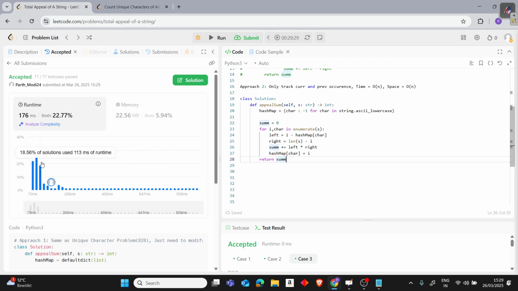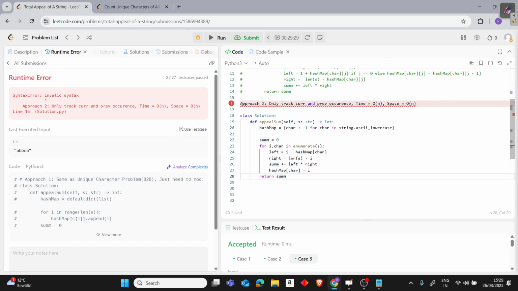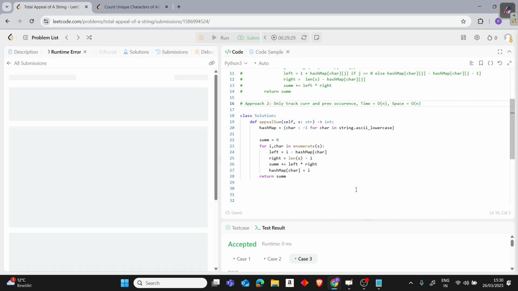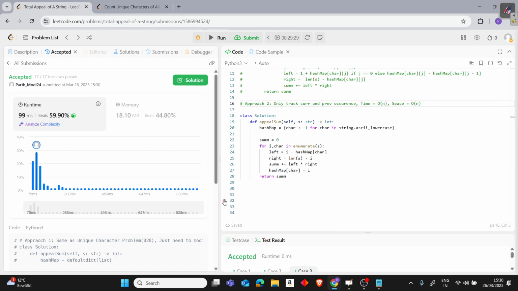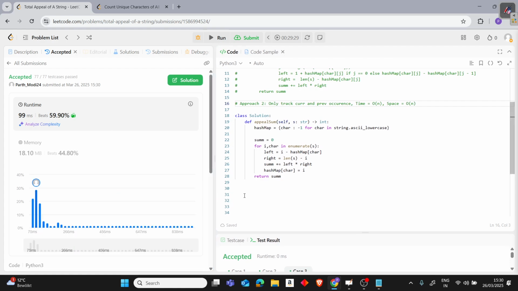But I found one more solution, which was even way faster. Not that much, I just need to comment this line. Not that much faster in terms of comparisons, but you can see every time it's giving a different time. This is not exactly a bug of Leetcode, but they are also using some servers, some system like Linux or Windows, and it might be executing someone else's code, so every time it takes a bit different time. So please ignore that. What matters is the big O notation, that it should be O(n), and that's it.